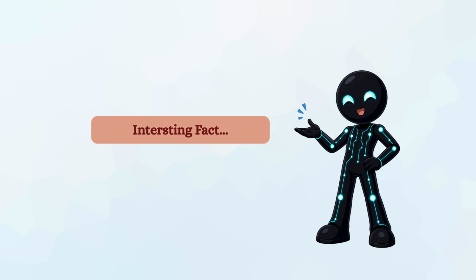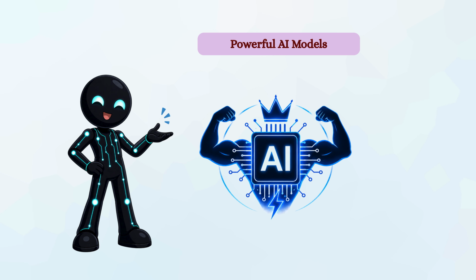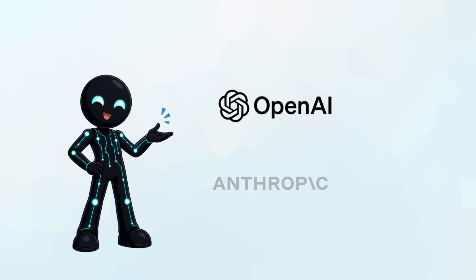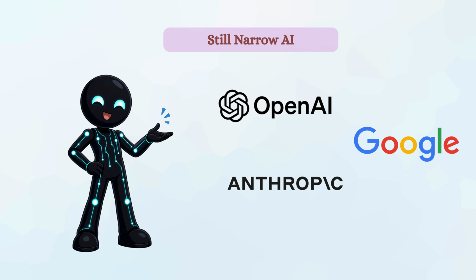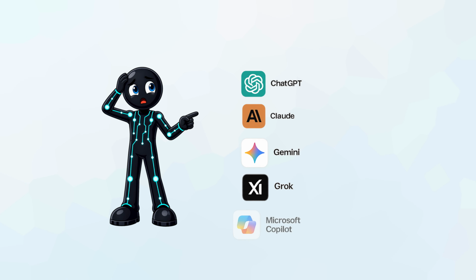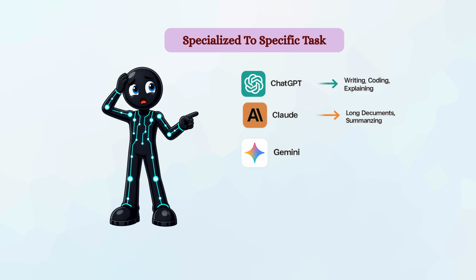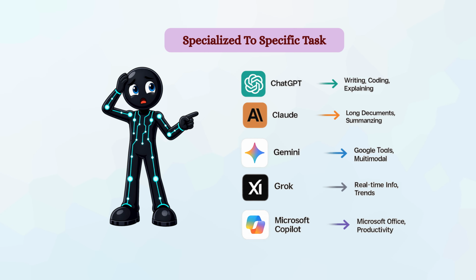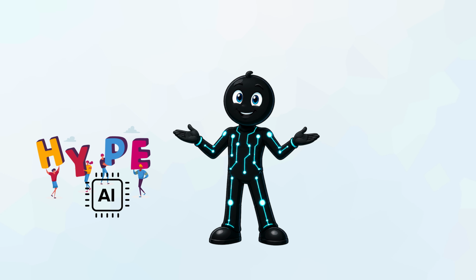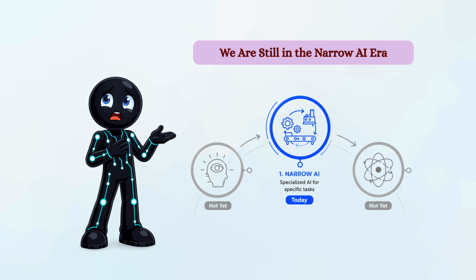Let me tell you the interesting fact about this AI. Well, this is the only type of AI we have right now. So yes, even the most advanced AI models created by OpenAI, Anthropic, Google, are actually still narrow AI. That means ChatGPT, Claude, Gemini, Grok, and Microsoft Copilot may look incredibly powerful, but they are still designed to perform specific tasks under human guidance. So, despite all the hype and excitement around modern AI, we are still living in the era of narrow AI.